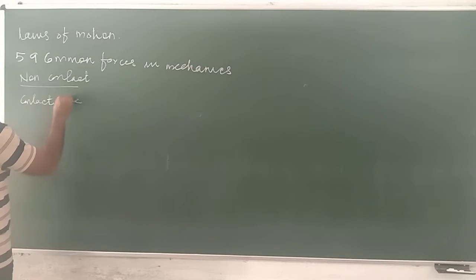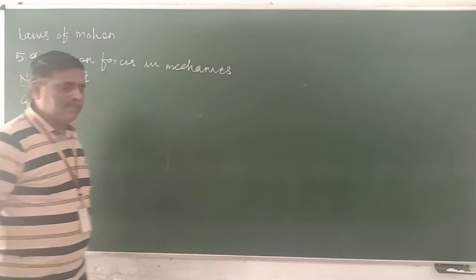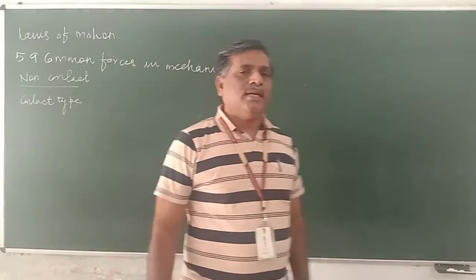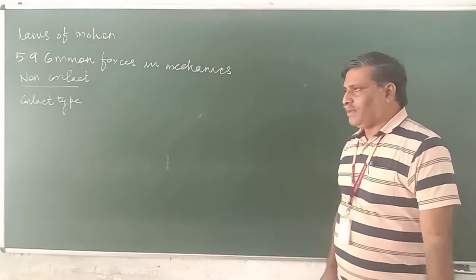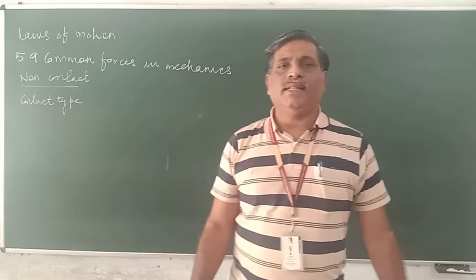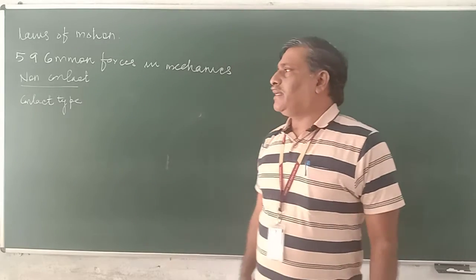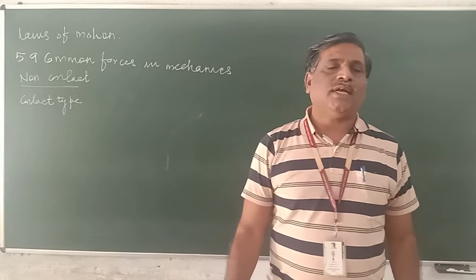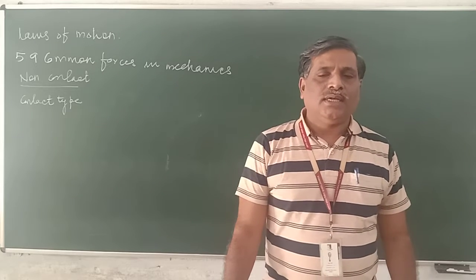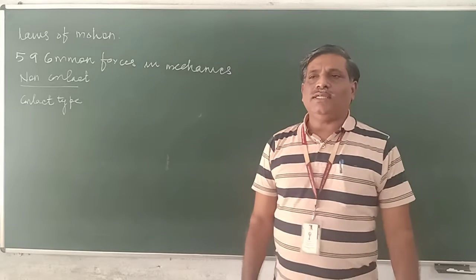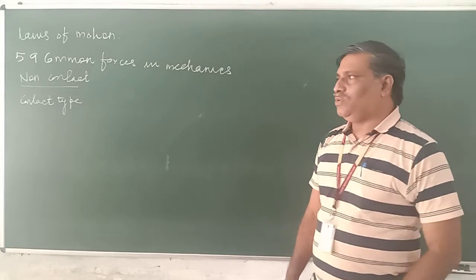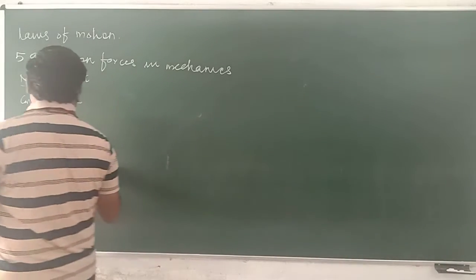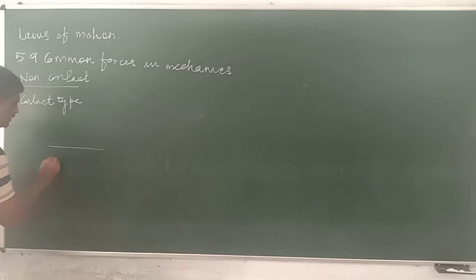Contact type of forces arise when two physical bodies interact with each other. They may be solid or liquid. Even when a solid interacts with a liquid, the contact type of force comes into play. These forces are known as friction. Now, see this table, and on that one a book is kept.